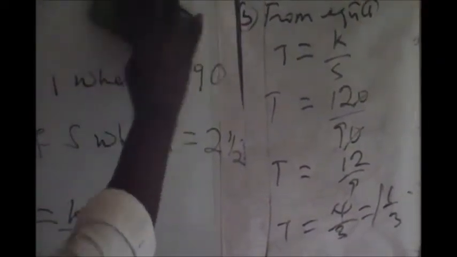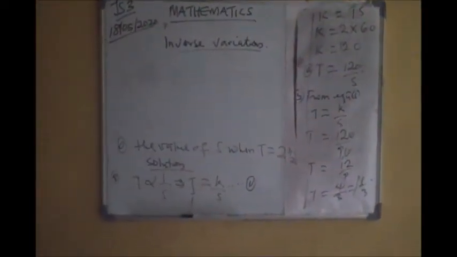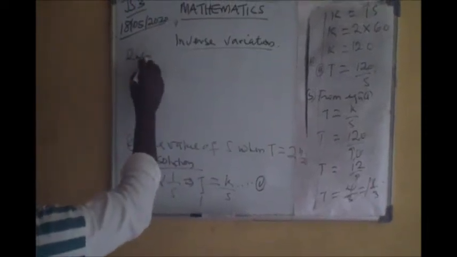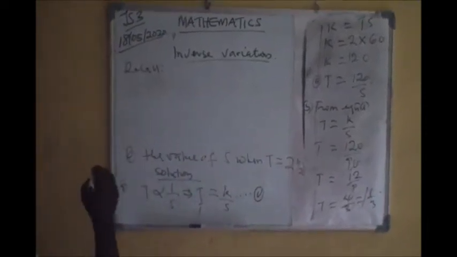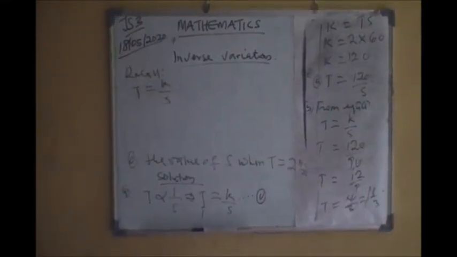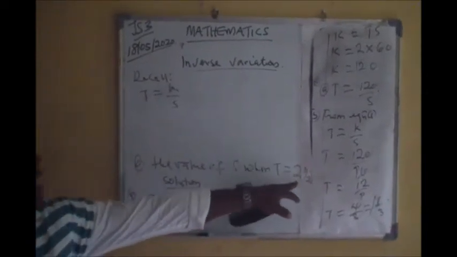We have to find the value of s given that t equals to 2 whole number 1 all over 2. But recall that t equals to k divided by s. Here we are asked to solve for s given t as this.